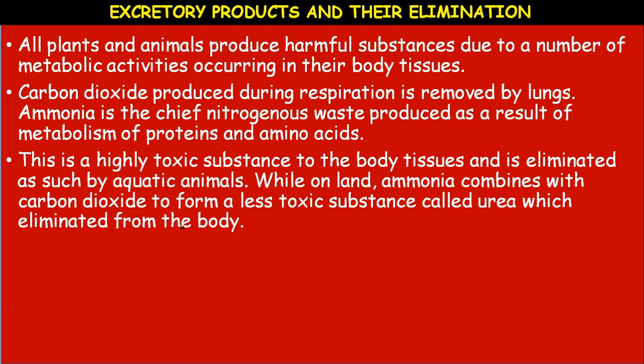Okay, in aquatic organisms, ammonia NH3 is eliminated as it is, whereas in the terrestrial animals, land animals, this ammonia combines with the carbon dioxide and forms urea. Okay, CONH2 taken twice, it's urea.